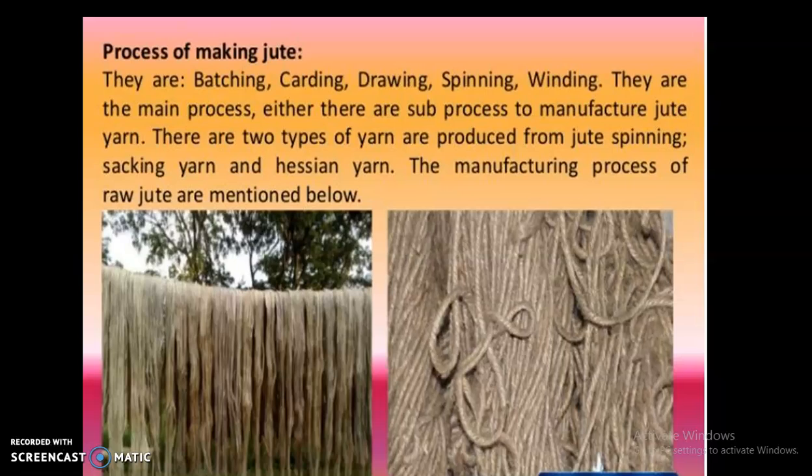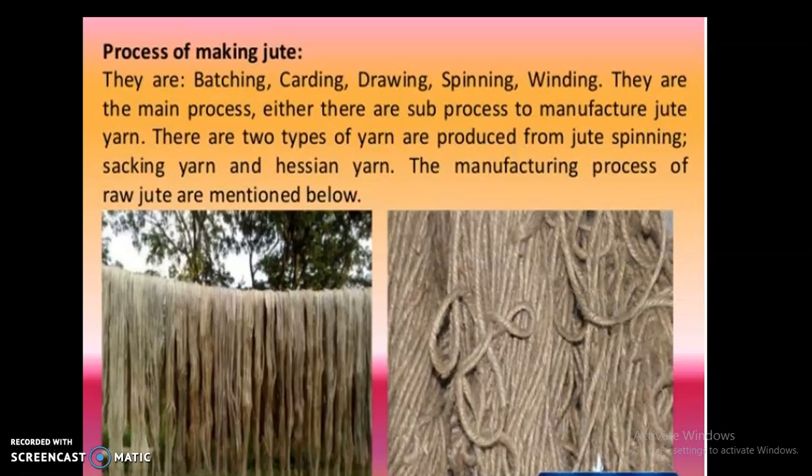So, cultivation and harvesting: jute is cultivated in the rainy season. Sowing is usually done between February and May. Jute plants can grow up to a height of 2.5 to 3 meters. To obtain good quality jute, harvesting is done at the flowering stage. The stems of the harvested plants are immersed in water for about 12 to 20 days.